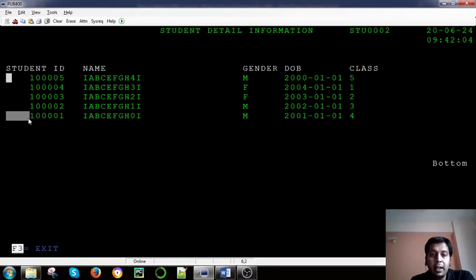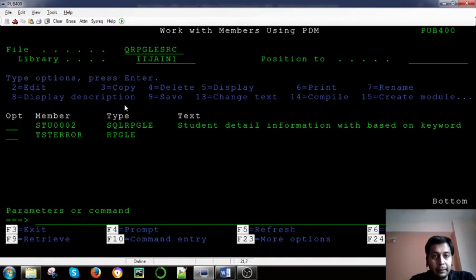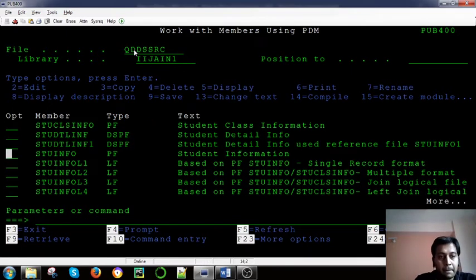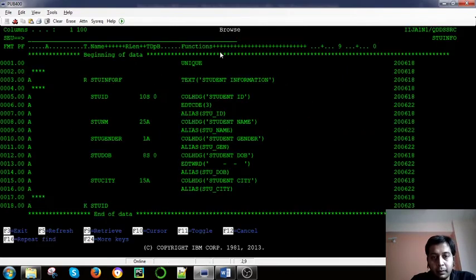So in the reference keyword, those reference fields are coming from a physical file, right? And in that physical file, there is an edit code for the student ID and an edit word for the DOB. So you can see, for the edit word, I have given this layout, right. So you can see YYMD, this is a full length. For a month, this is a 2 length, and this is again a 2 length.